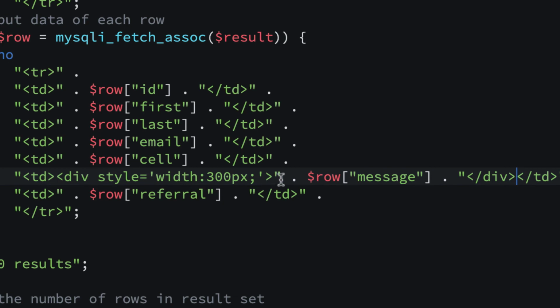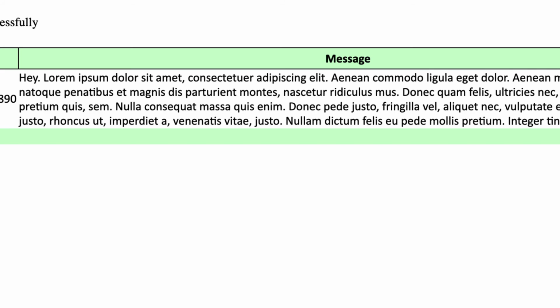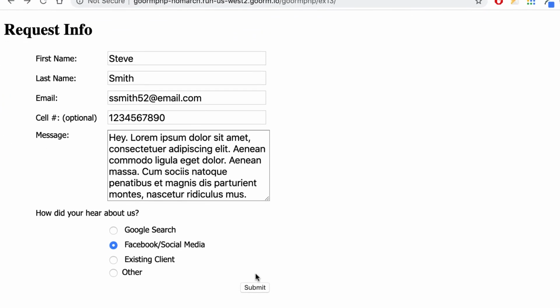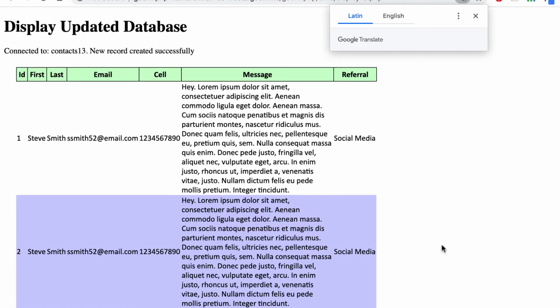So I'll save that, and I'll go back here, and I'll hit the back button, and I'm just going to submit this again. Now I'll put the same record in there, which we don't necessarily want. Again, I'm just trying it out. So put Steve Smith in there again, and you can see it's alternating the white and blue. This was blue, and we kind of made it green for this. But now you can see what happened. It made it more narrow here, so that looks better. And some of these things are a little crowded together. We'll have to check these out.